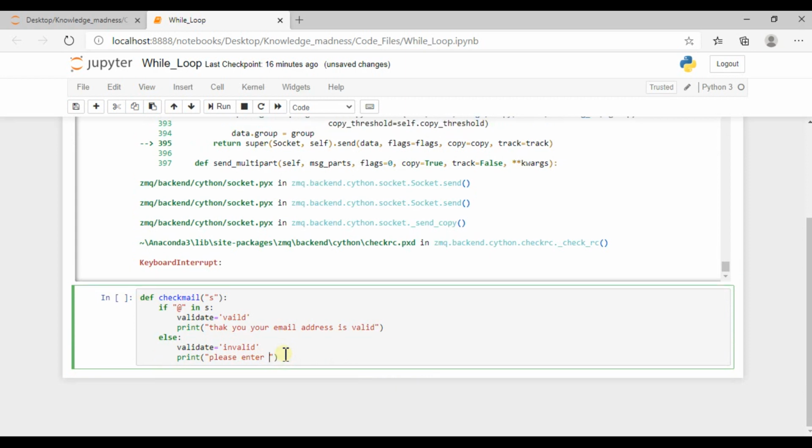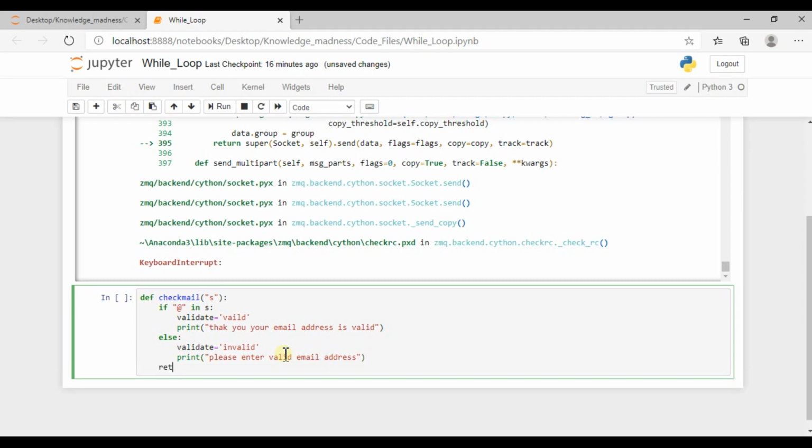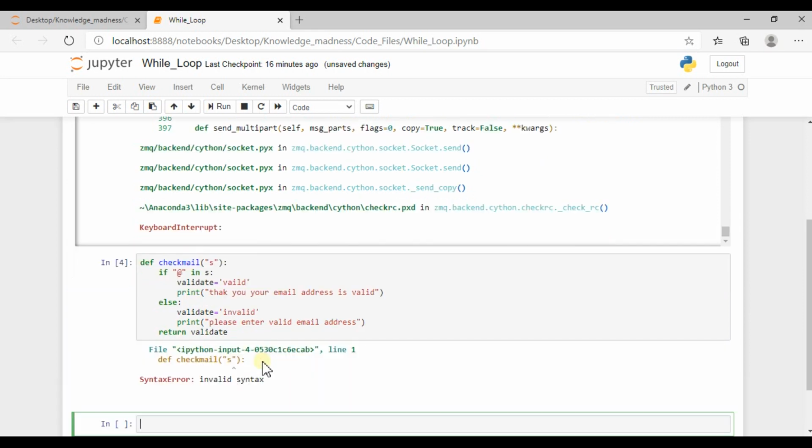I'm sorry, the cursor is moving here and there. Okay, and I am returning the same value, validate. Okay, this is the function I have written.